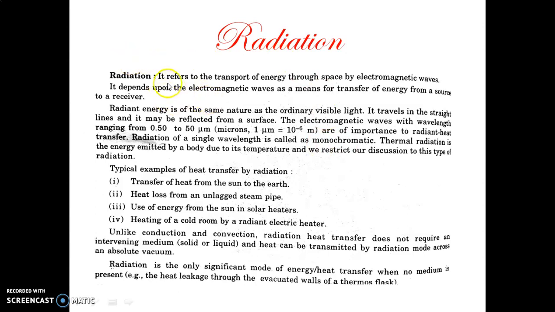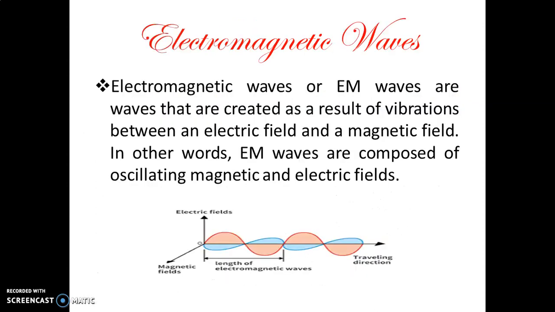So what is meant by radiation? It refers to the transport of energy through space by electromagnetic waves, a transfer of energy from source to receiver. First we will discuss what is meant by electromagnetic waves.